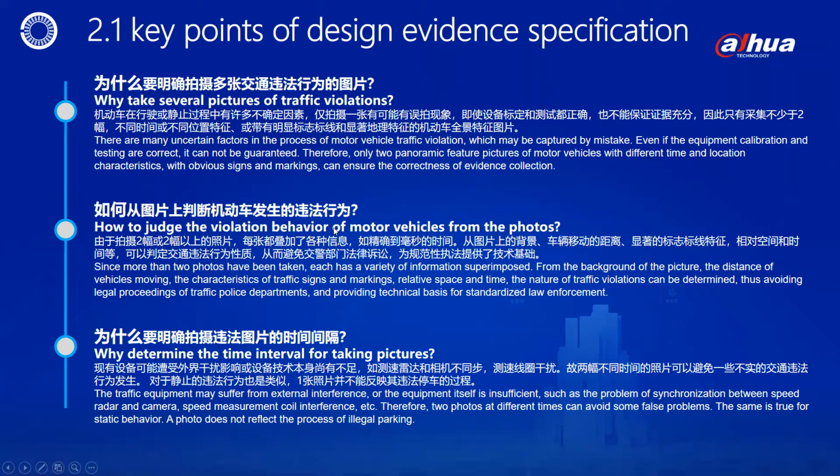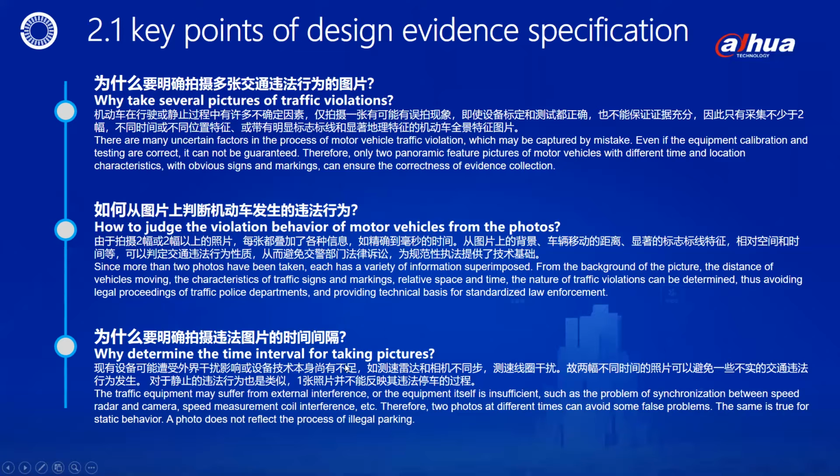2. How to judge the illegal behavior of motor vehicles from pictures? Because 2 or more photos are taken, each photo is superimposed with various information, such as the time accurate to milliseconds. From the background of the picture, the distance the vehicle moves, the obvious signs and markings, the relative space and time, etc., the nature of traffic violations can be determined, thus avoiding legal proceedings by the Traffic Police Department and providing a technical basis for normative law enforcement.